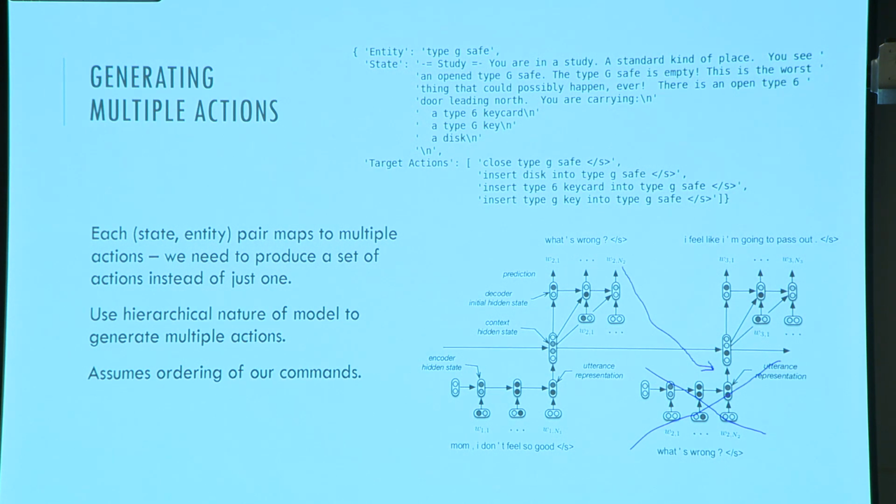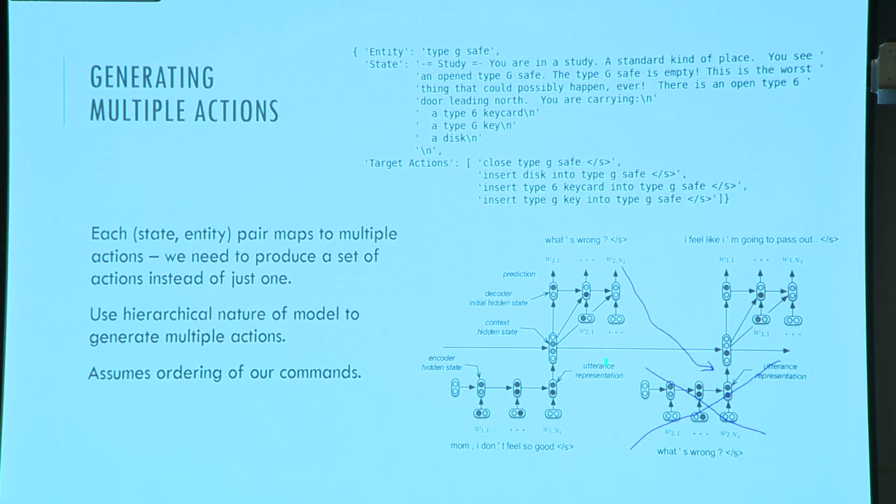We can also use it without. It actually works pretty well as well. And we basically have a set of target actions that we want to generate. So in order to put everything together, we would feed this state into the encoder here, right? We'd feed it through, and we train on cross-entropy loss between this and the first action, which is closed type